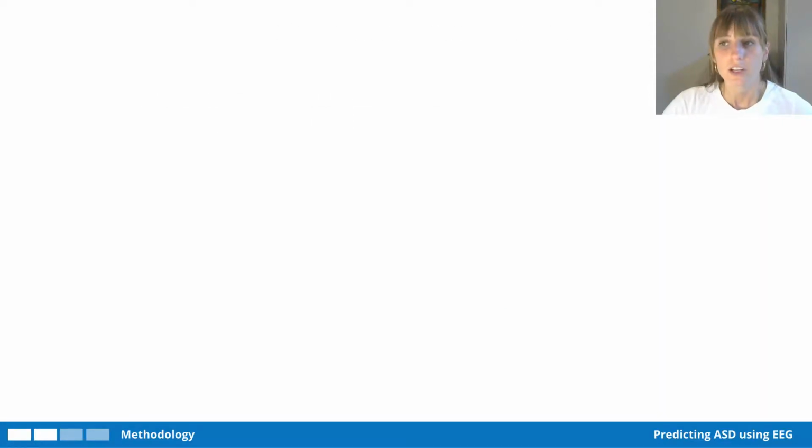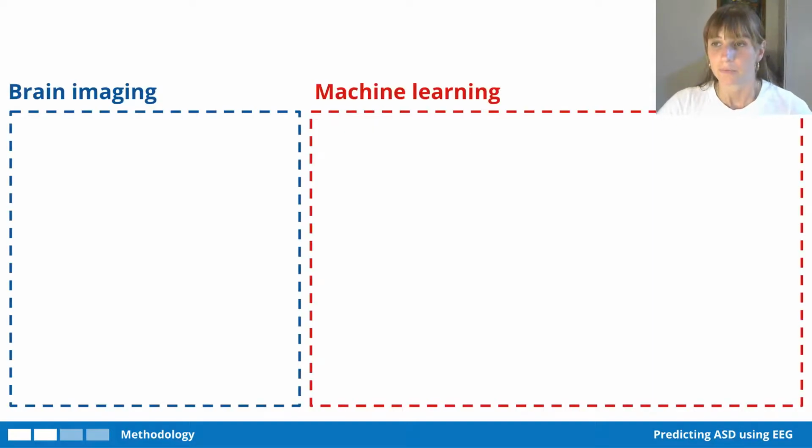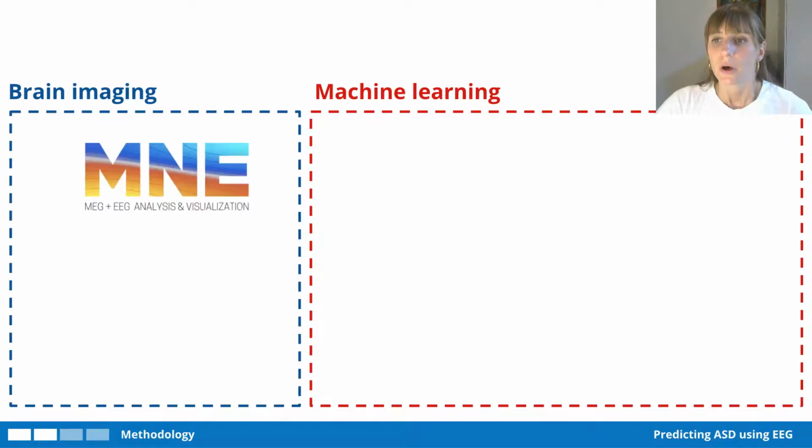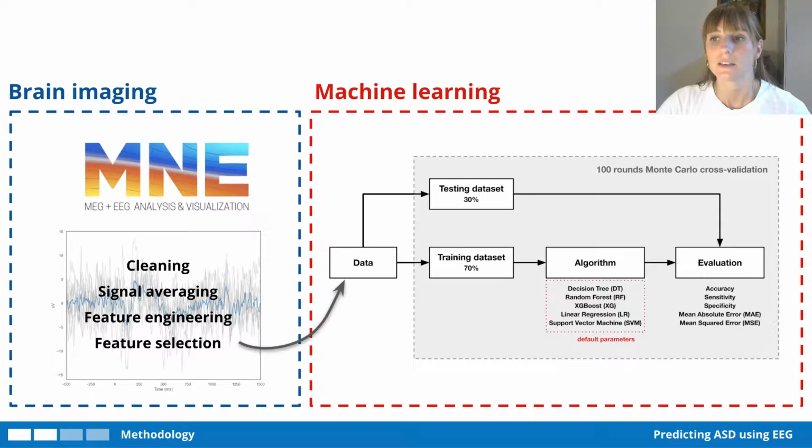The methodology of this project can be divided into the brain imaging preprocessing step and the machine learning step. Very briefly, I used the open source Python library MNE to clean the EEG data. I then performed signal averaging, feature engineering, and feature selection on the data. This data was then split into a train set and a test set.